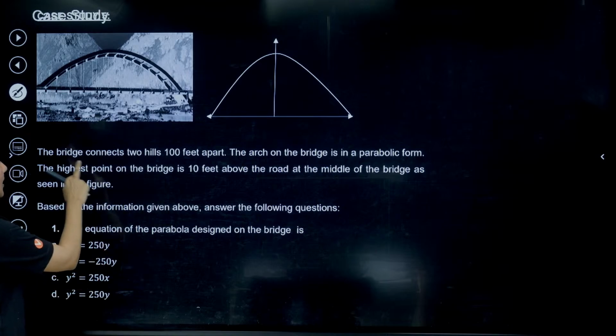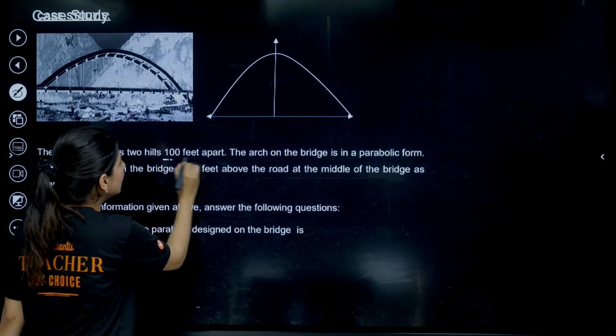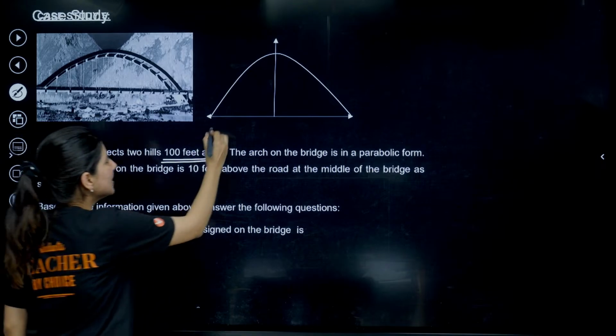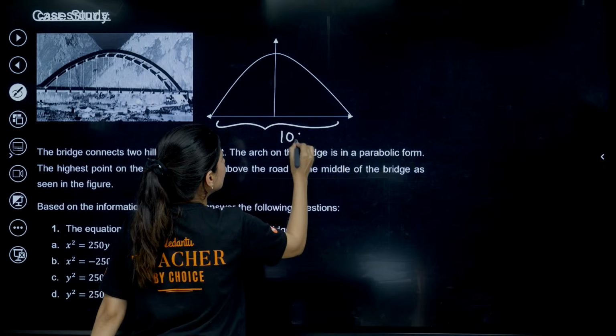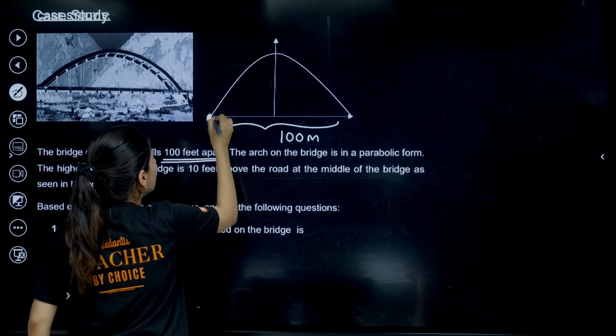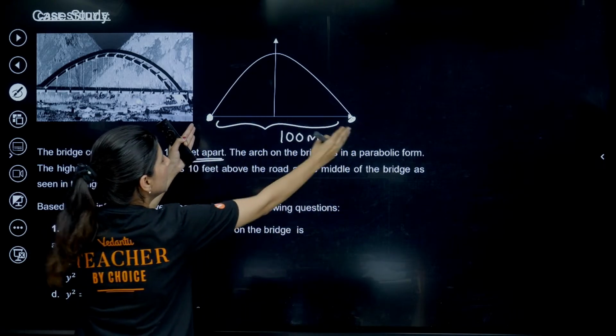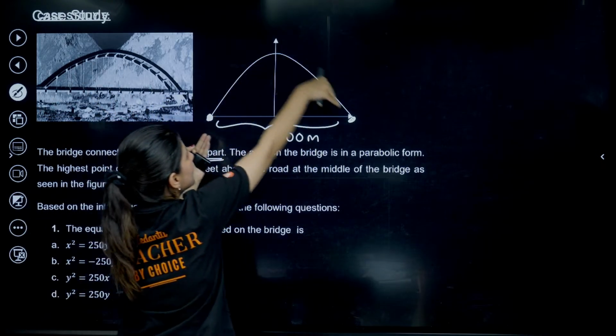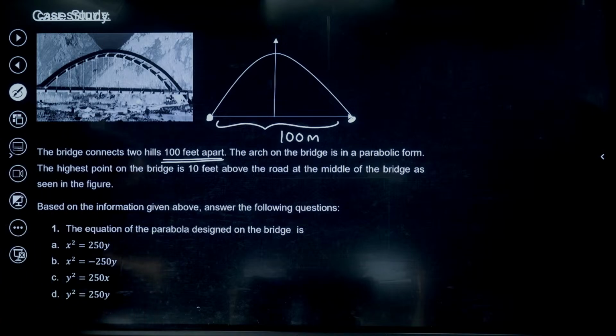Can you see, a bridge connects two hills 100 feet apart. So two hills are there. So that means this length is 100 meter. So hill number 1, hill number 2, and the two hills are 100 meter apart. And can you see we have a bridge. So this is your bridge. This is what they are writing.